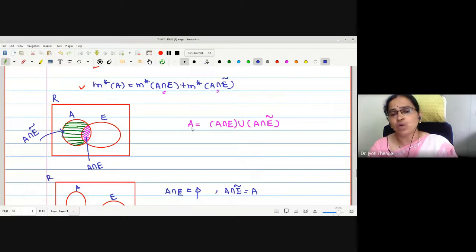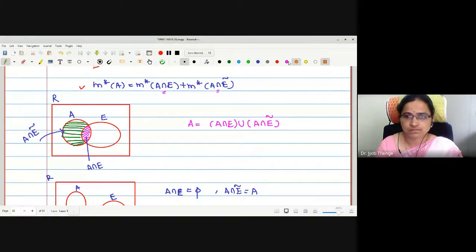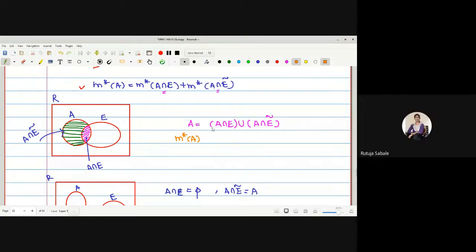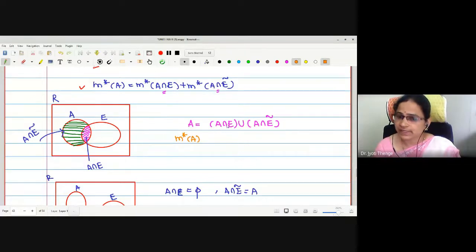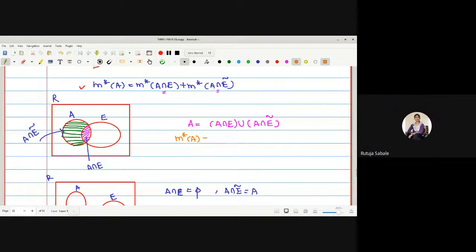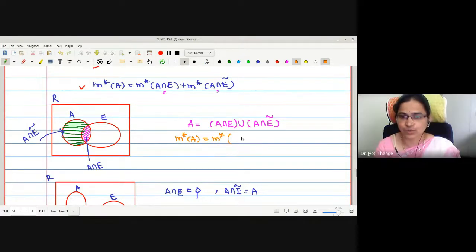If I take outer measure on both the sides, what will happen? Outer measure if I take on both the sides, M star of A. How can I find out the outer measure of this right hand side? Summation. Is it exactly equal to summation? Less equal. Yes, it is less equal. Let me write it again. This is outer measure of A intersection E union A intersection E complement.